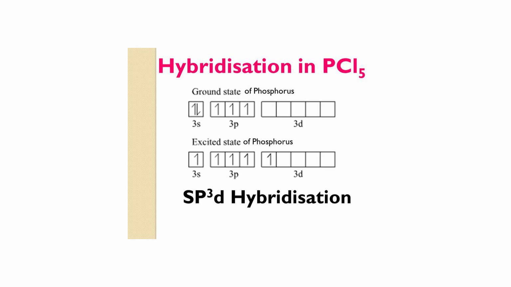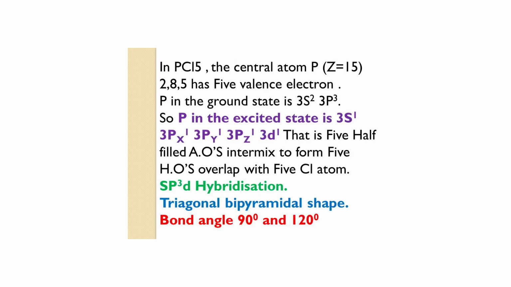So, in the excited state of phosphorus, one of the 3s electrons can be promoted to the vacant 3d orbital. So, the subshell-wise electronic configuration is 3s1, 3px1, 3py1, 3pz1 and 3d1. That is 5 half-filled orbitals.